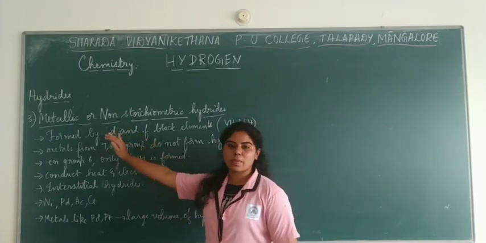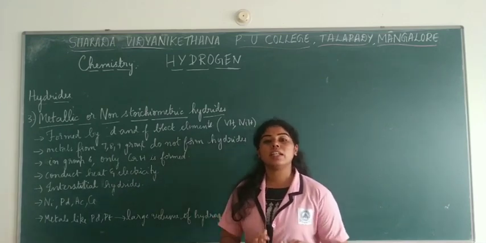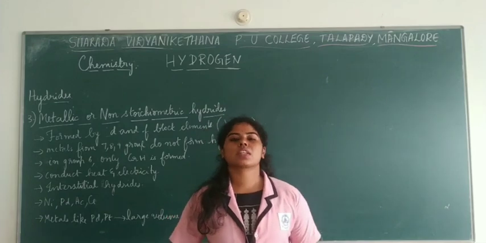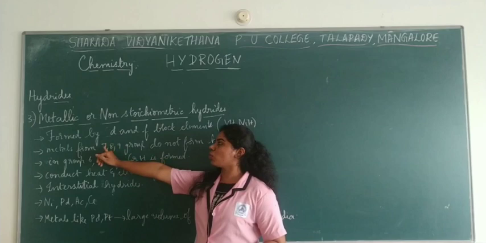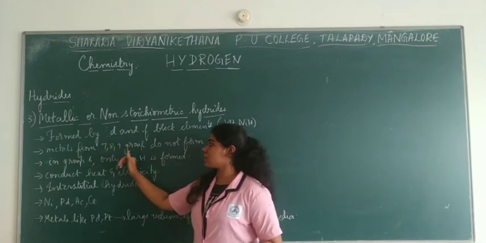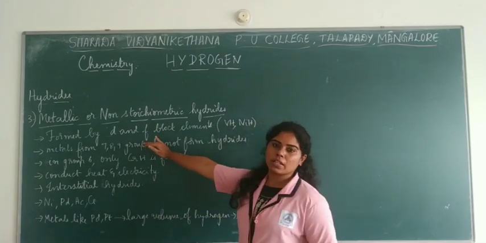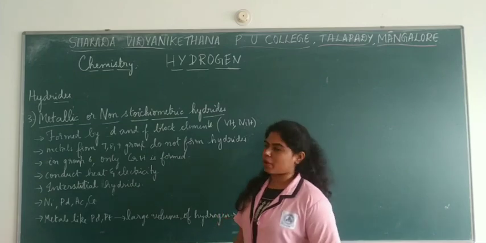Now usually these metallic or non-stoichiometric hydrides are formed with the d or f block elements. Both of these blocks can form such hydrides. Now especially when you talk about groups 7, 8, 9, these hydrides do not exist, so these elements cannot form metallic hydrides.